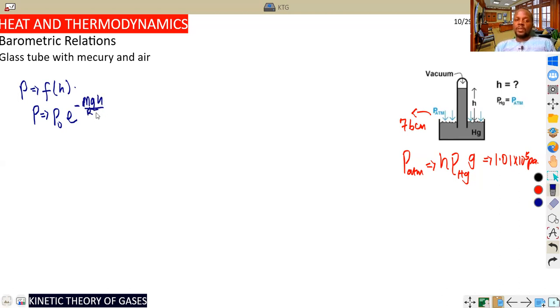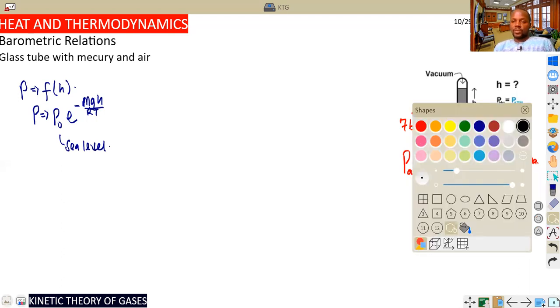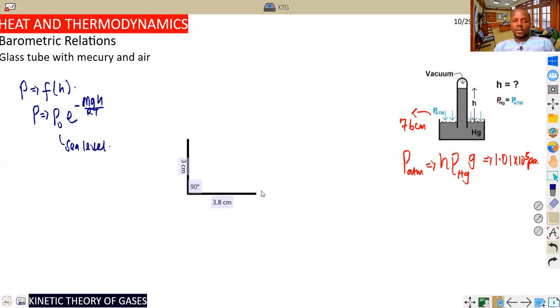So we have a particular formula now. If you remember, we can convert this m into another form, in terms of the Boltzmann constant. P naught is the pressure at sea level. When we graph that, let me help you graph it because it's also very important. If we graph that, we are going to have something like this.